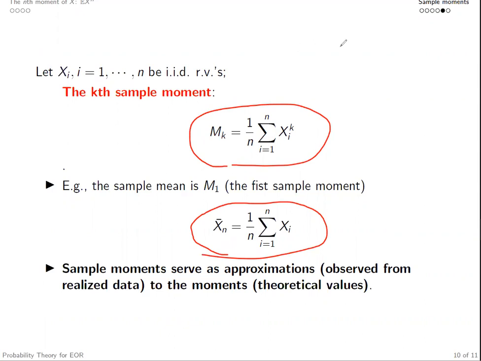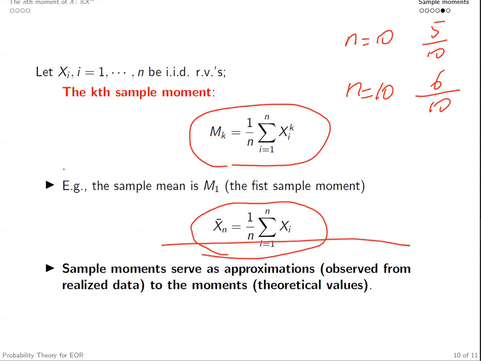For example, if you toss a coin n equals 10 times, perhaps you get 5/10, but if you repeat this again, you get another different number. Could be 6/10. So those sample means are random variables.